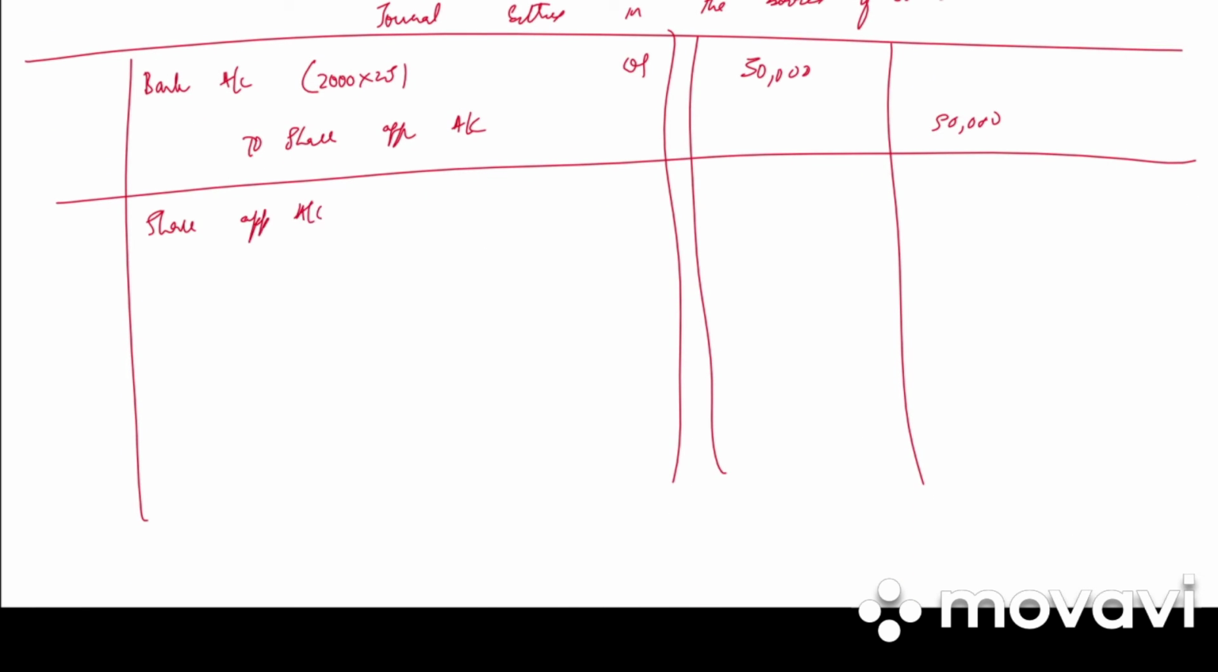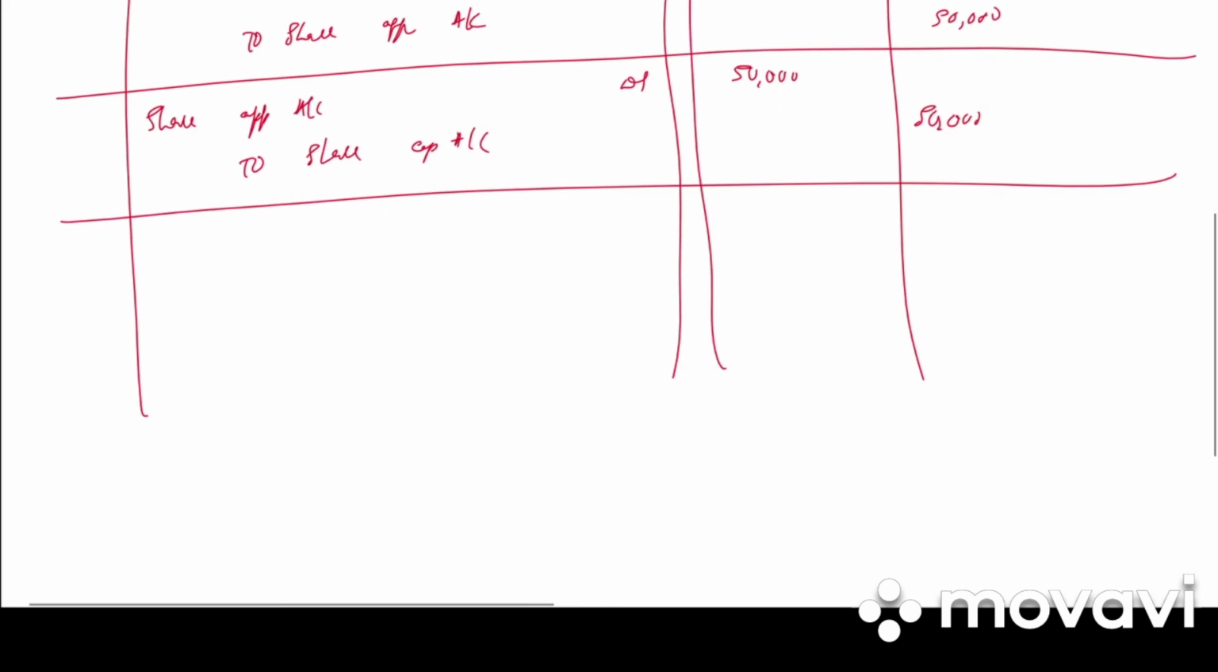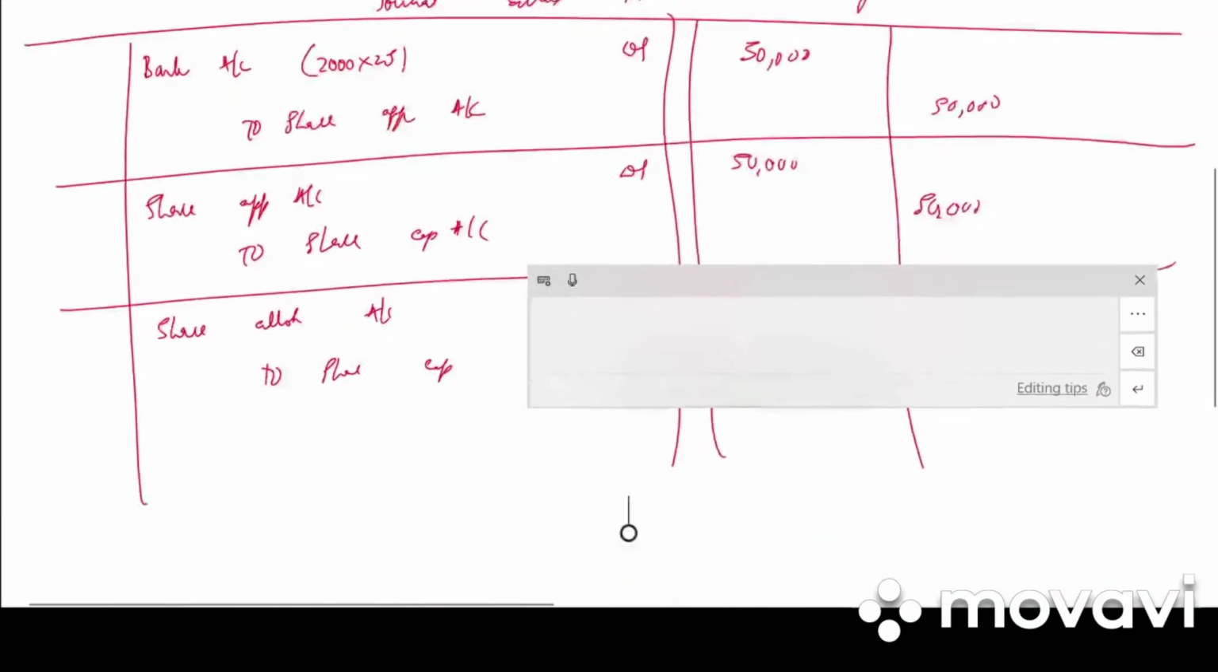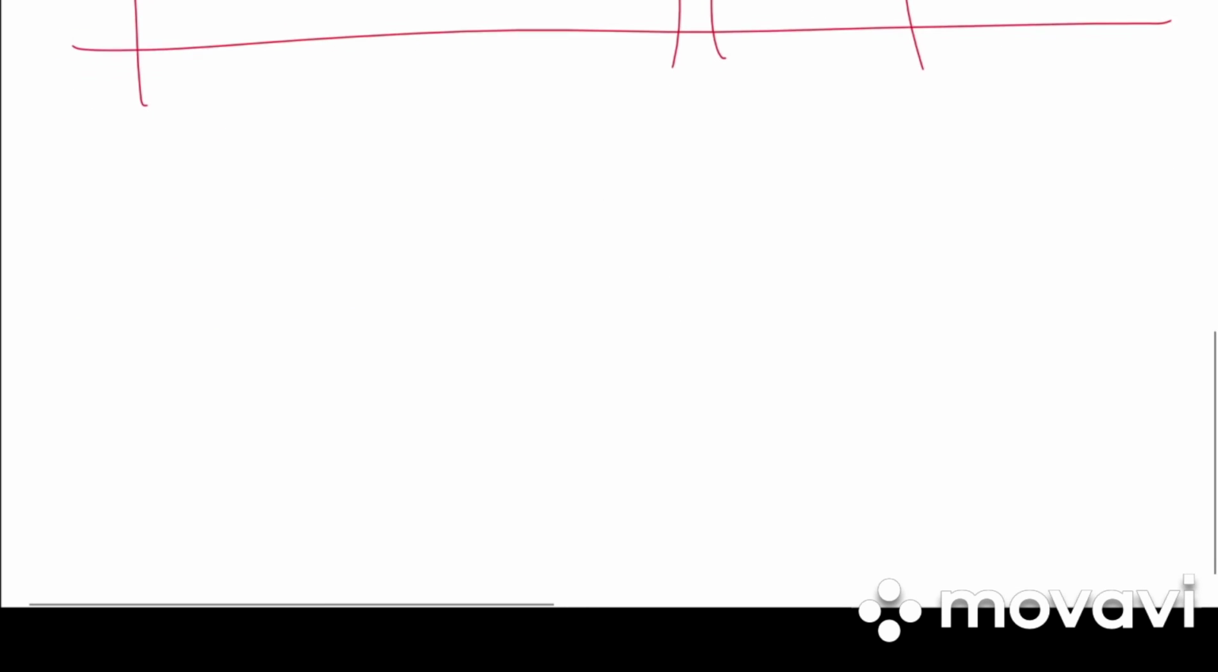Next we have share application account debited to share capital account. 50,000 debit, 50,000 credit. Write the narration. Application money transferred to share capital account. Next, share allotment account debited to share capital account. 2000 into, again it is 25, 50,000 debit, 50,000 credit. Write the narration. Allotment money due.